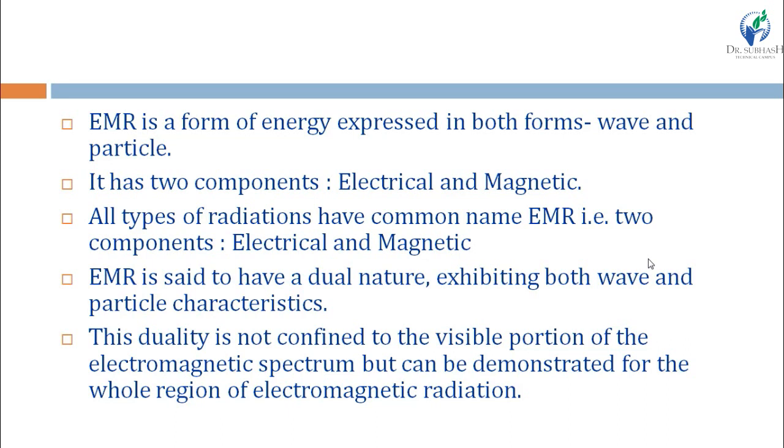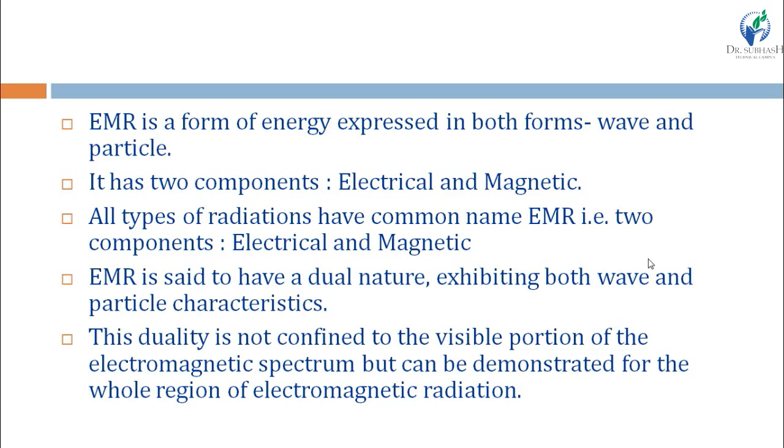One is the electrical component and the second one is the magnetic component, and this energy expresses in two forms, one is waveform and one is particle form, means it has dual forms, wave and particle forms. So, EMR is said to have a dual nature, exhibiting both wave characteristics and particle characteristics.